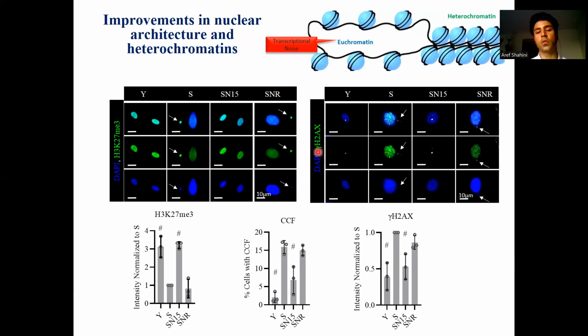We also performed immunostaining for gamma H2AX, a very well-known mark for DNA damage, that is the phosphorylation of H2A histone due to ATM activation. And what we observe here is that the senescent cells are having a higher level of gamma H2AX, which could be due to the higher level of DNA double-strand breaks in the cells. And expression of NANOG for 15 days decreases that back down to the young level. Quantification is shown here, and each bubble is an independent repeat using a different donor.